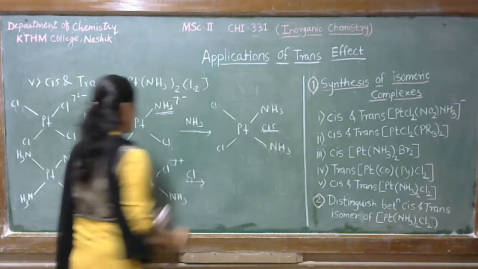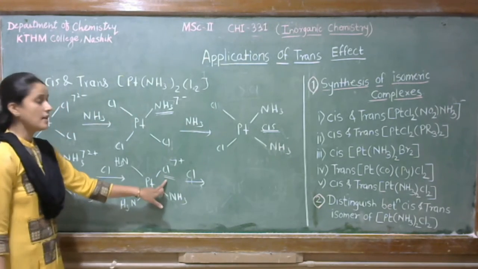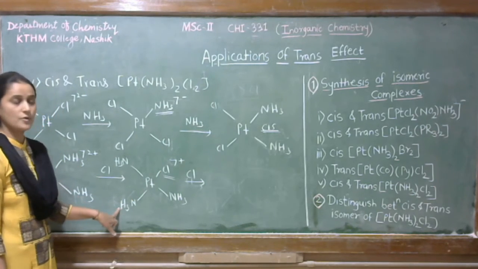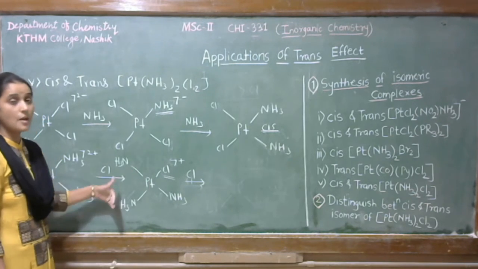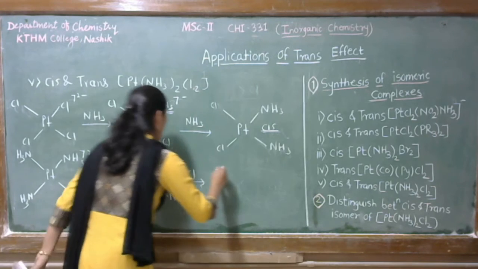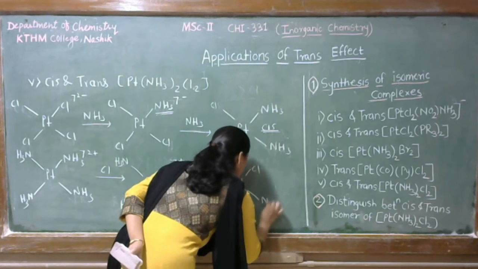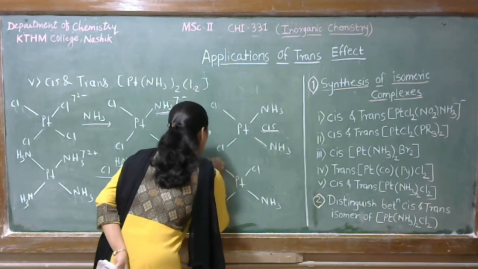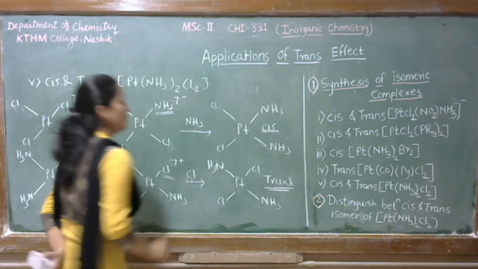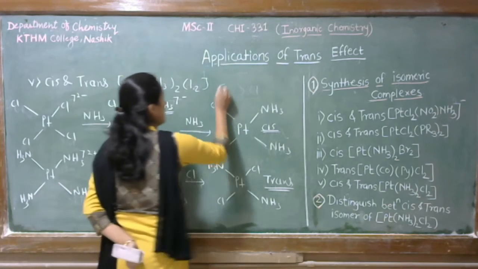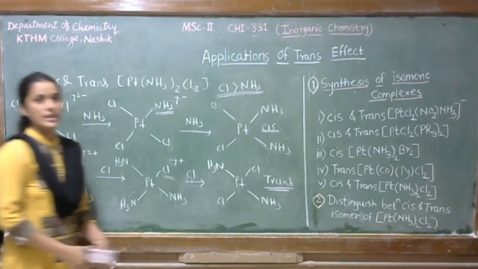Now, when again we treat another mole of Cl with this complex, let's see, here Cl is there and Cl has more trans-directing effect as compared to this NH3. So obviously this Cl is able to replace this NH3, or its opposite ligand. So we get the trans isomer. So the final conclusion is Cl has more trans-directing effect as compared to NH3.